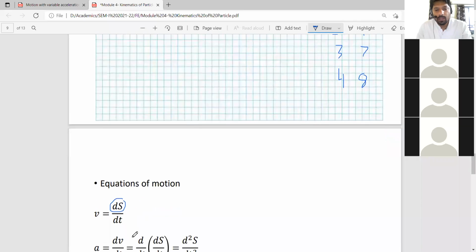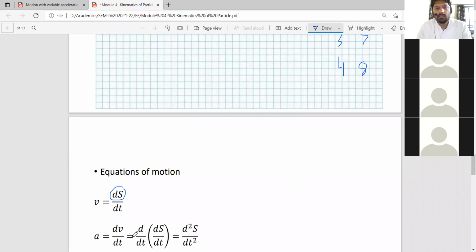Next is acceleration. Acceleration is rate of change of velocity, dv upon dt. So what is final velocity minus the initial velocity upon the time of measuring. दोनों के बीच में कितना time है, that is dv upon dt. This is equal to the derivative d upon dt. We put the value of velocity here. Velocity का value is ds upon dt. So it becomes double derivative of displacement, acceleration, d square s upon dt square.